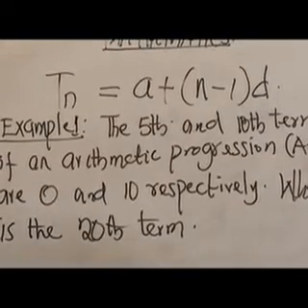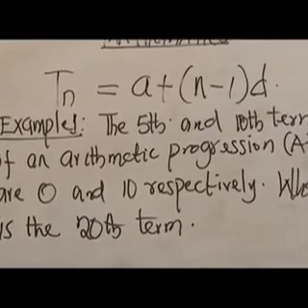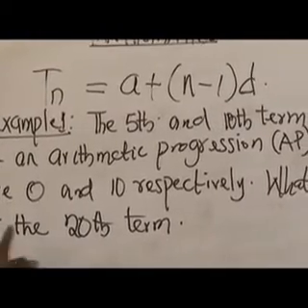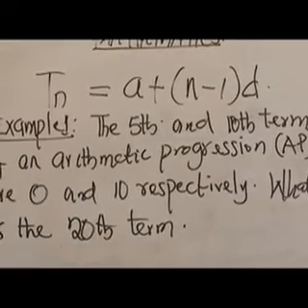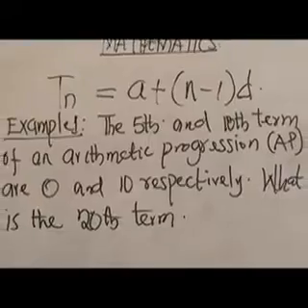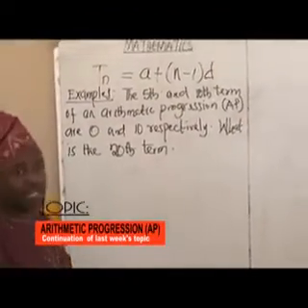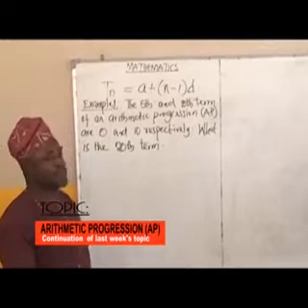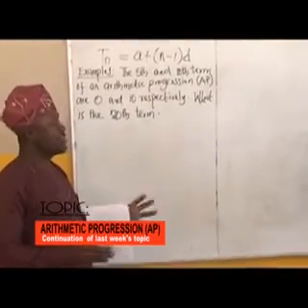The fifth and the 10th term of an arithmetic progression, AP, are 0 and 10 respectively. You agree with me that we didn't take this question that day? This is another way that the West African Examination Council and NECO, as the case may be, set their question. I think this is a past question. What is the 20th term?